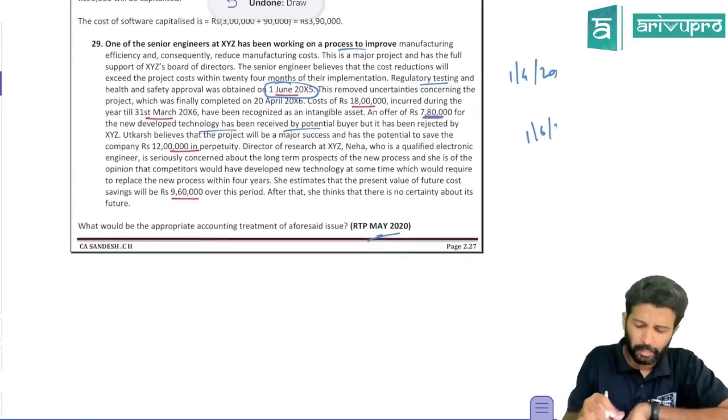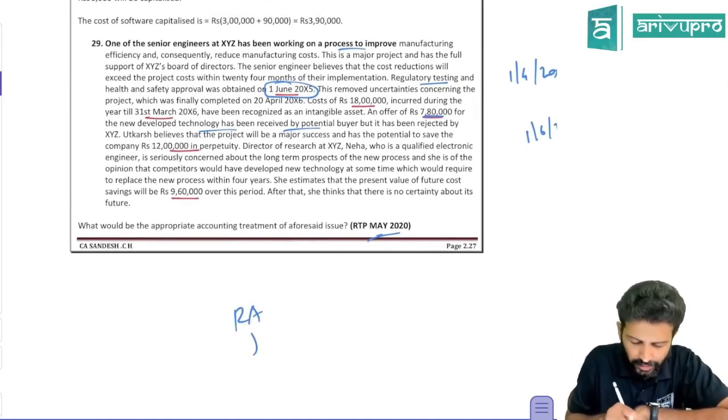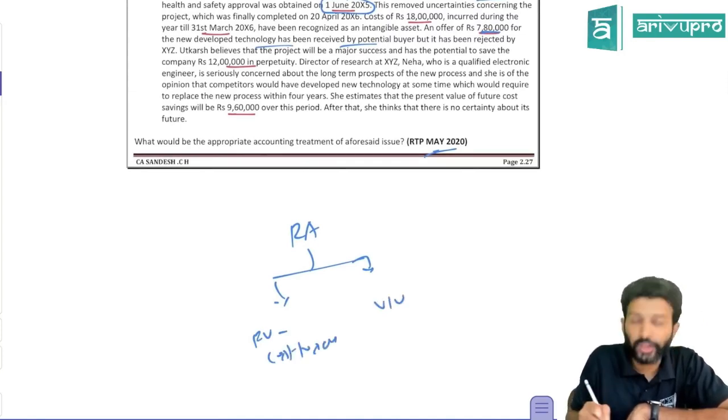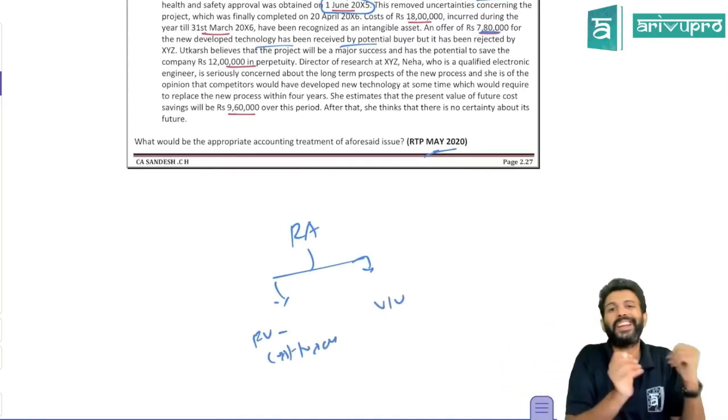So how do you get recoverable amount? We'll study impairment loss in a bit. Recoverable amount is the higher of two things: one is fair value less cost to sell, or value in use. By using it, how much you will get, or by selling it, how much you're going to get.